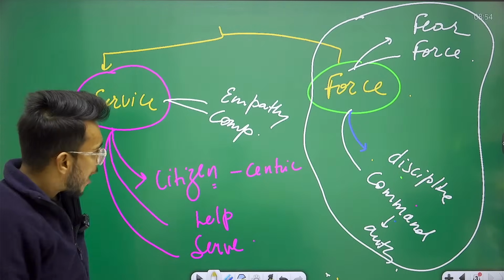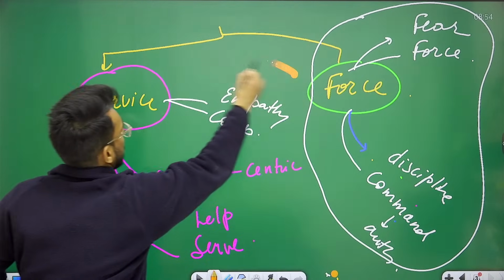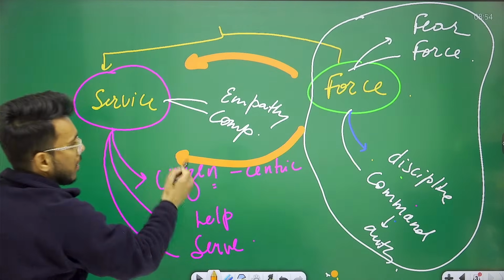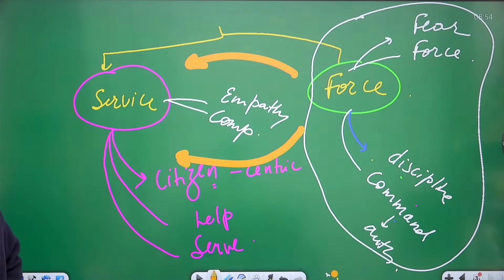Okay. Now what needs to be done? Perception towards policing has to be changed from force to service. And for that, deep-seated police reforms are needed in India. Okay.